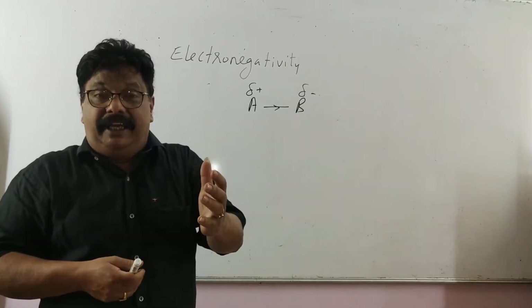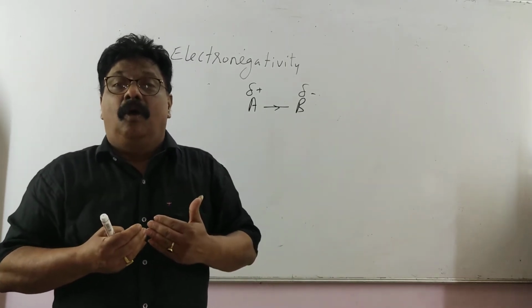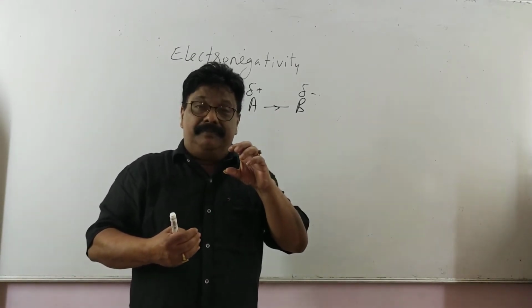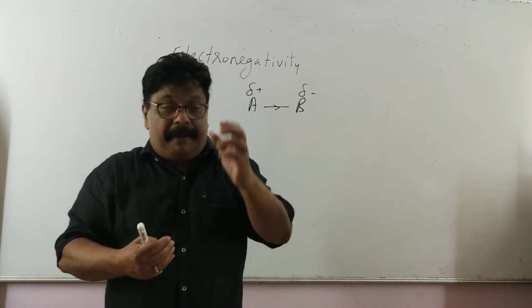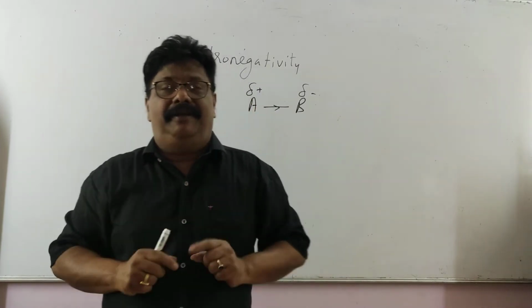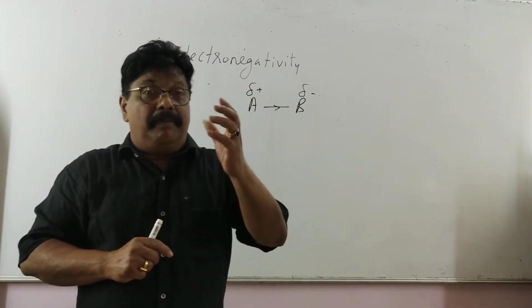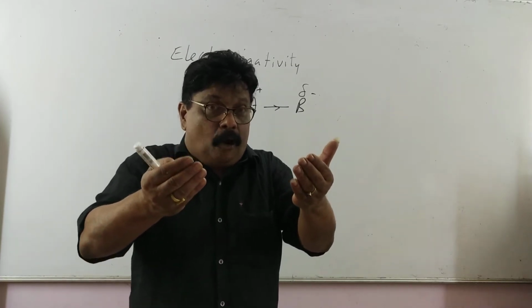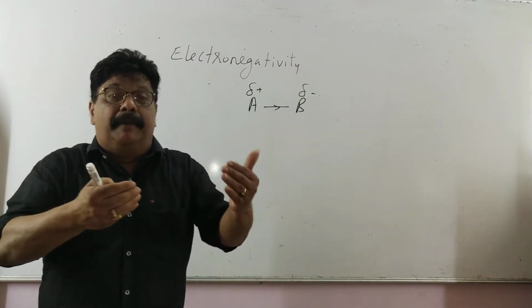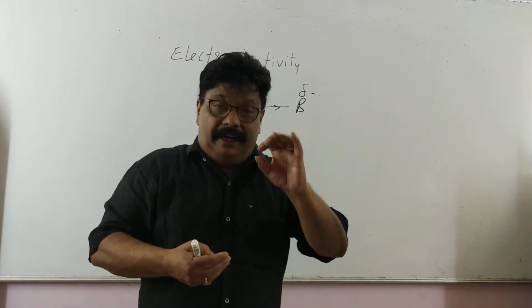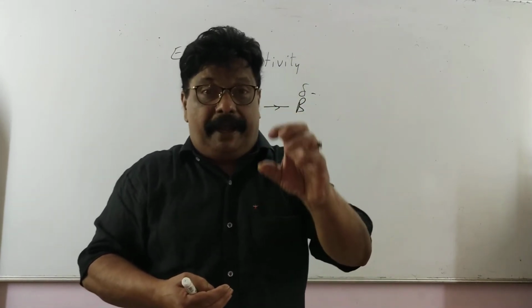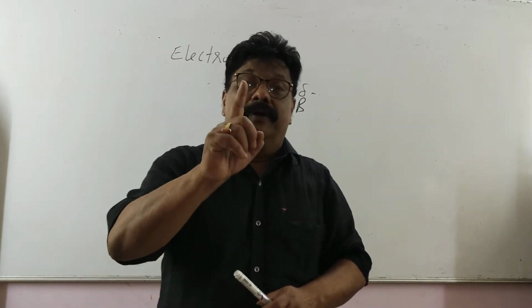So the tendency of B or an atom of an element to pull towards it the shared pair of electron clouds is called electronegativity. मतलब more non-metallic element जो है वो अपने तरफ इलेक्ट्रॉन क्लाउड को खींचने की प्रयास करेंगे. That tendency to pull towards it the shared pair of electron cloud is called electronegativity.